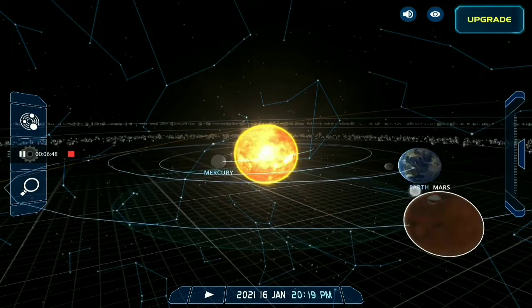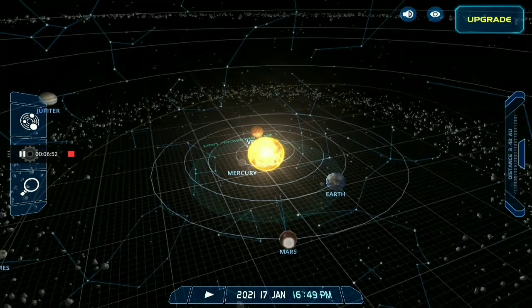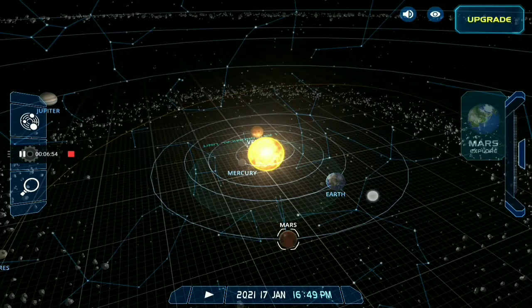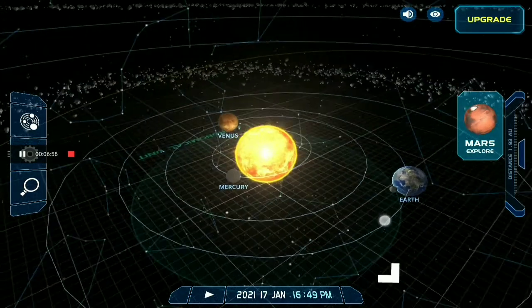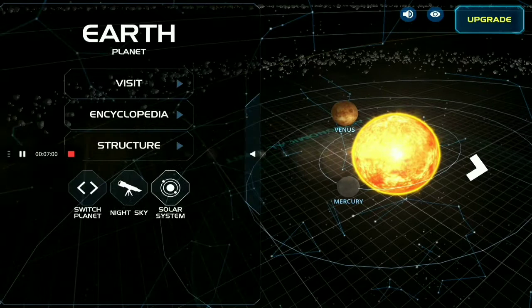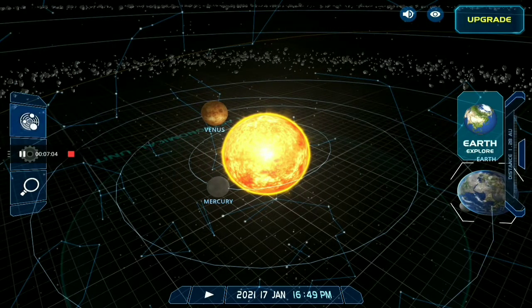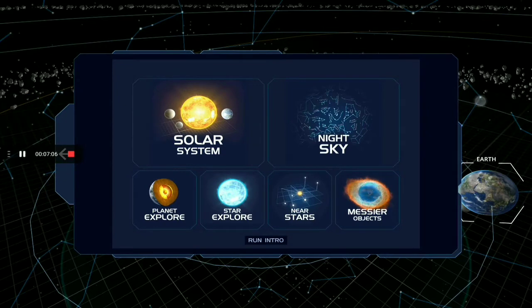Now let's go to the next planet, which is Mars. Before Mars, we should also know about our natural satellite, which is the Moon. So let's see it.